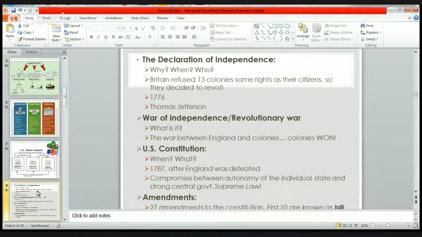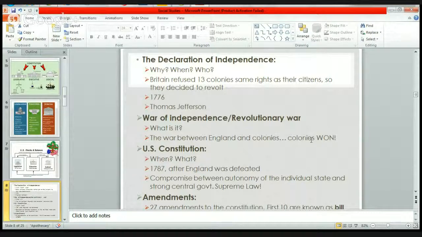The declaration that declared ourselves as a free country. We wanted to separate from Britain, so that's why there was the Declaration of Independence, written by Thomas Jefferson in the year 1776. And then we had a Revolutionary War, which means that we were fighting against the British, and who won? Us, right? The colonies won.